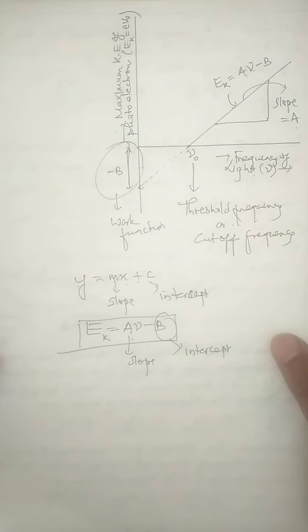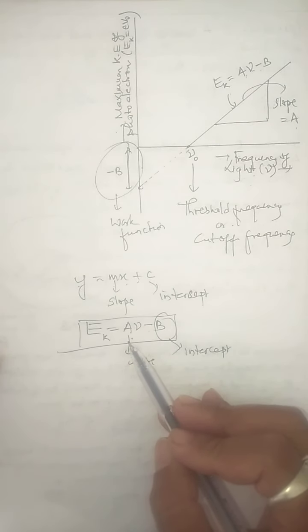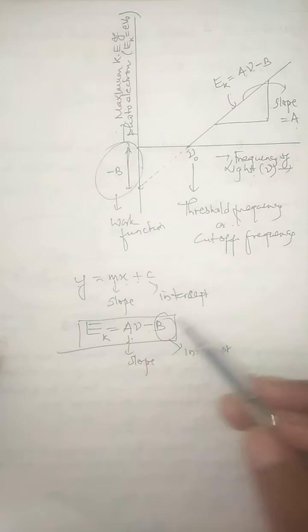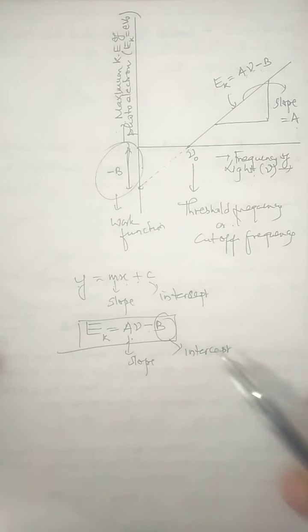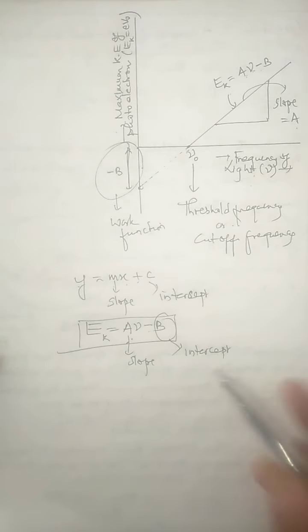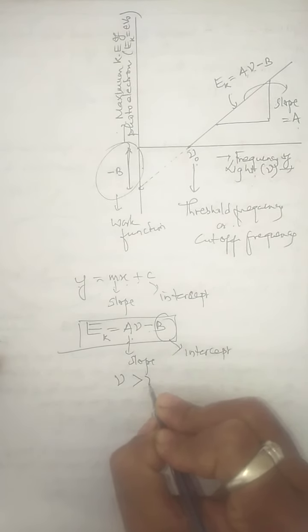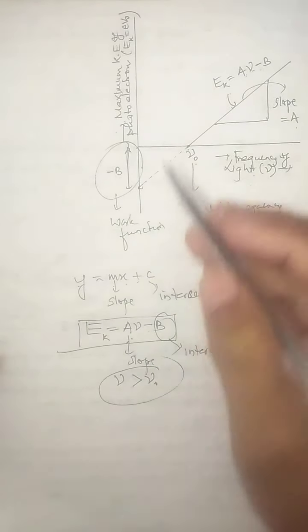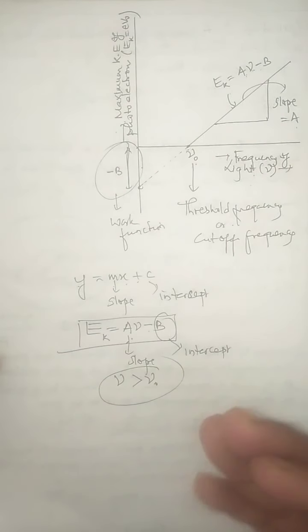Now children, at the same time let me make another explanation. If you look at this equation, even from this equation we can say that for photoelectrons to be emitted from a given metal plate, the frequency of the light incident on the plate should be higher than the threshold frequency. That means if the frequency is greater than the threshold frequency, then only the electrons ejected from the metal plate can move towards the positive plate. Then only the photoelectric current can be established.